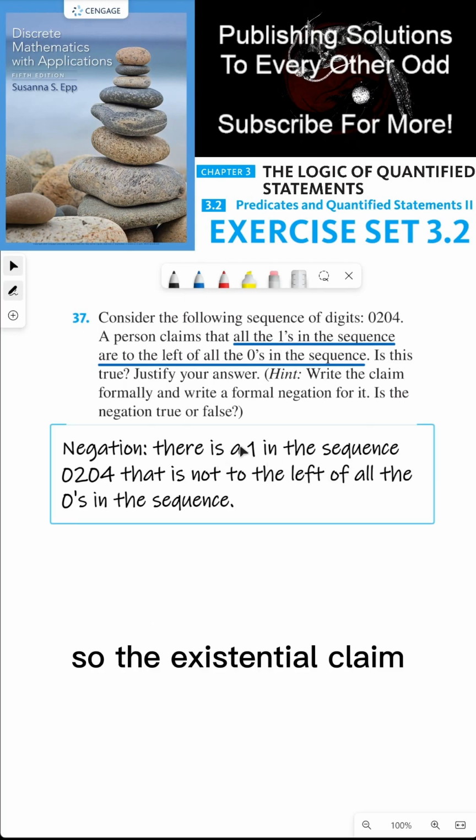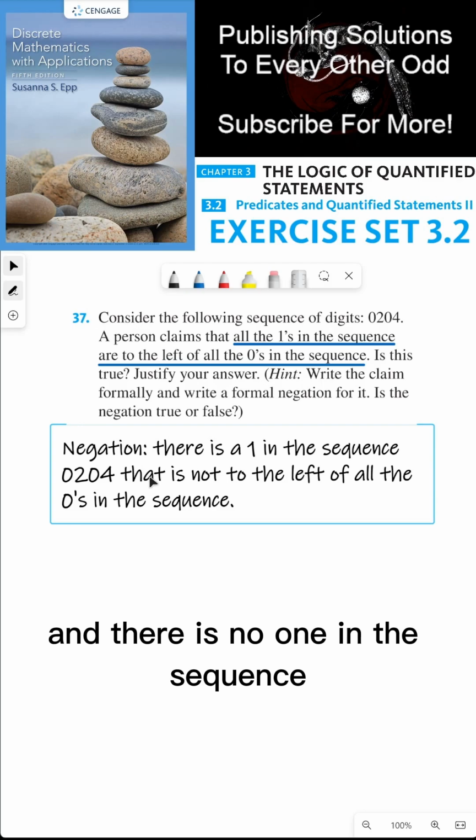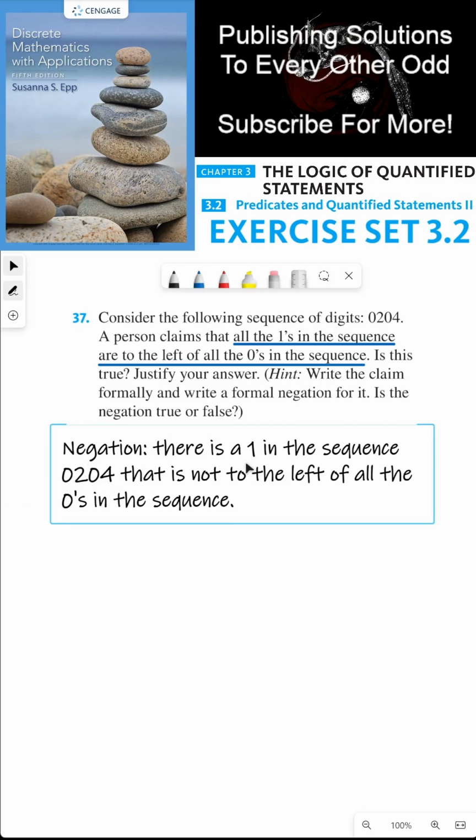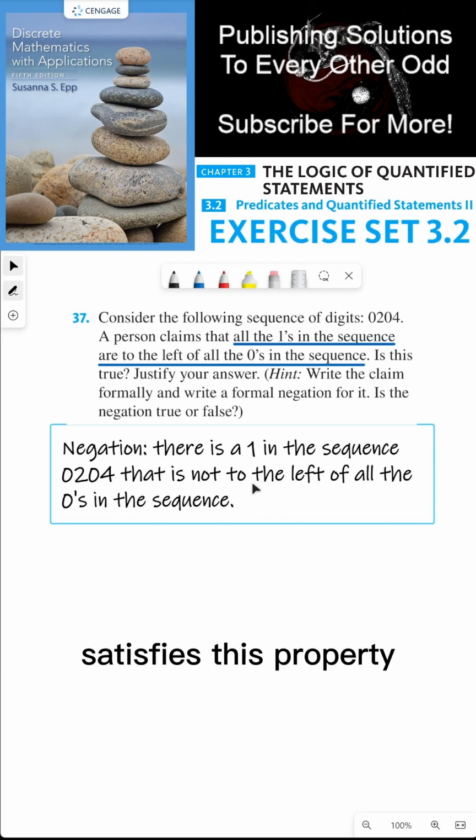So the existential claim requires the existence of the thing being quantified, which is the 1, and there is no 1 in the sequence.